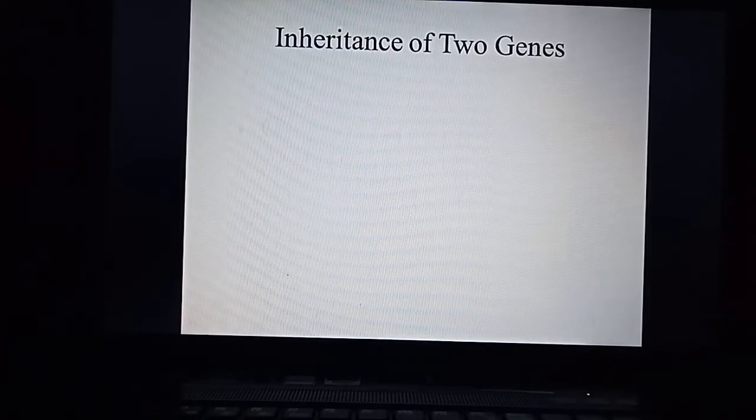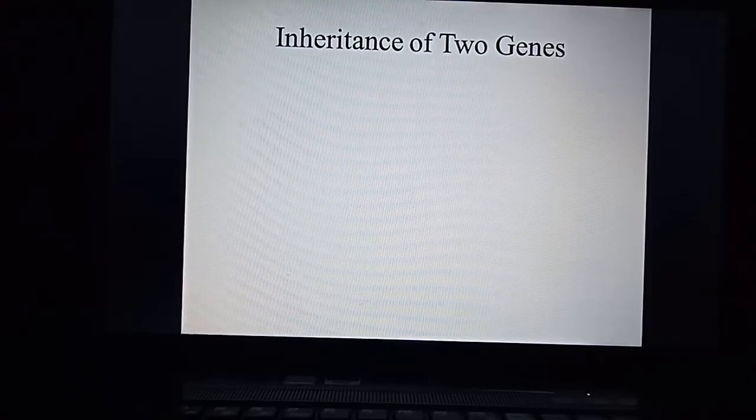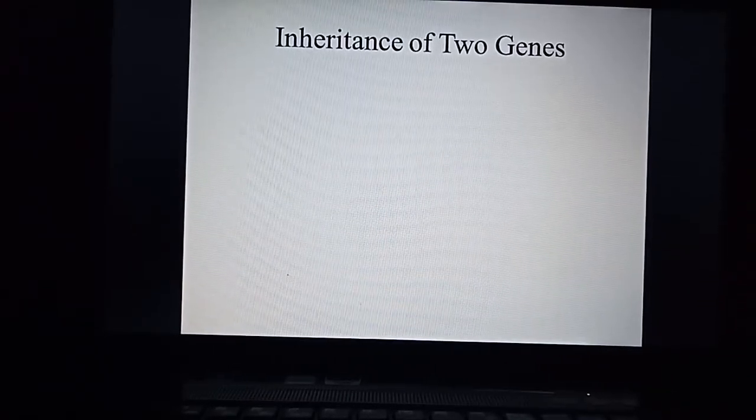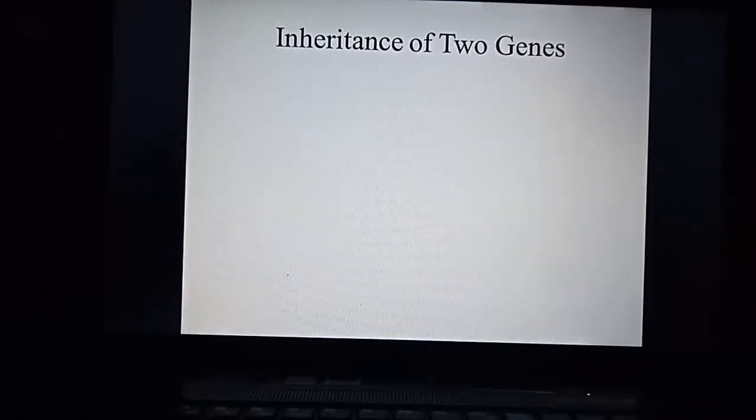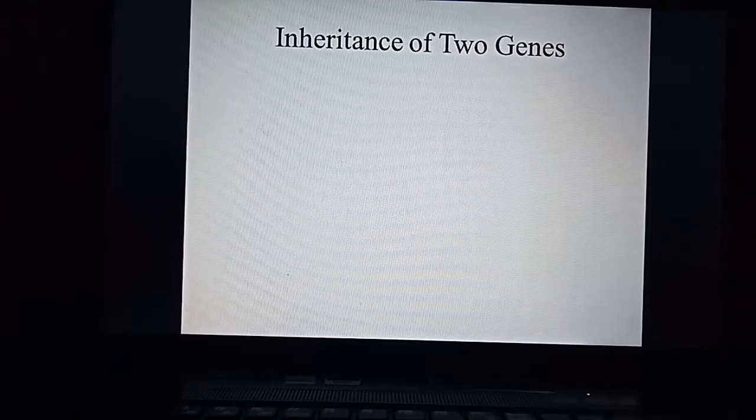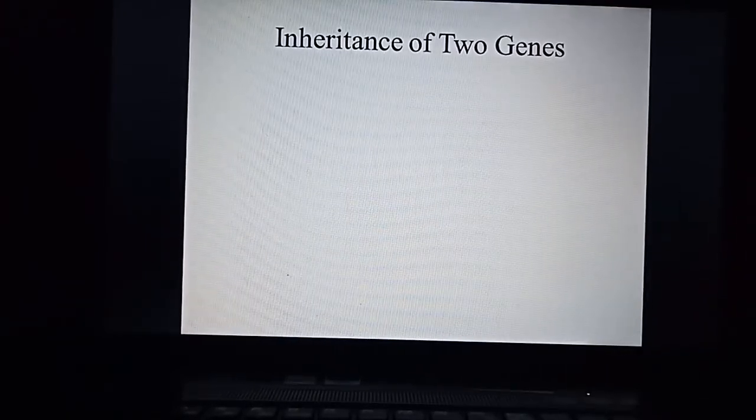But inheritance of two genes means two genes are governing two different types of characters. So here we are jointly studying the characters which are governed by two genes, right? So this is also called a dihybrid cross. Di means two, hybrid means combination. So here we are combining two characters and studying them simultaneously, right? So this is inheritance of two genes. So let us start with the definition.